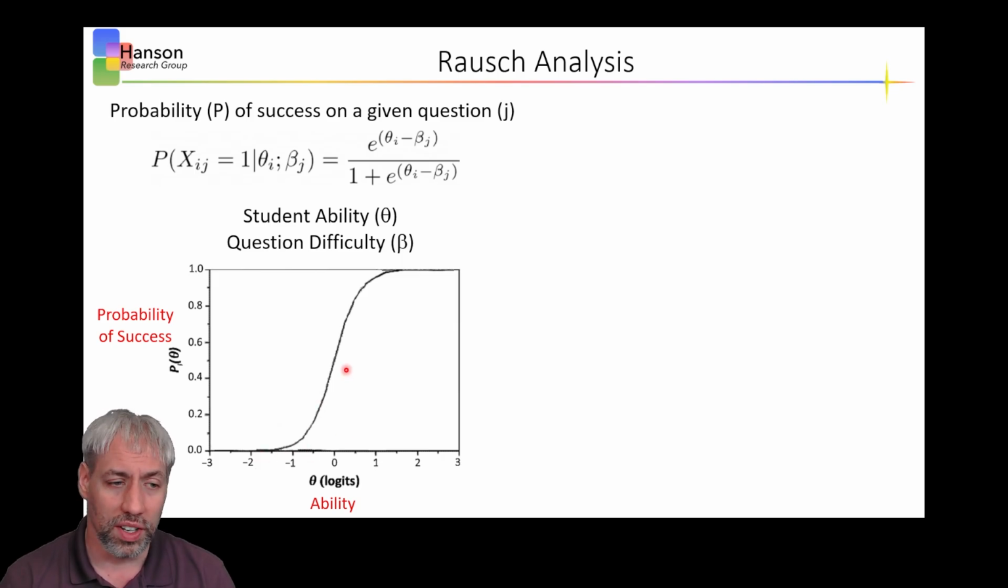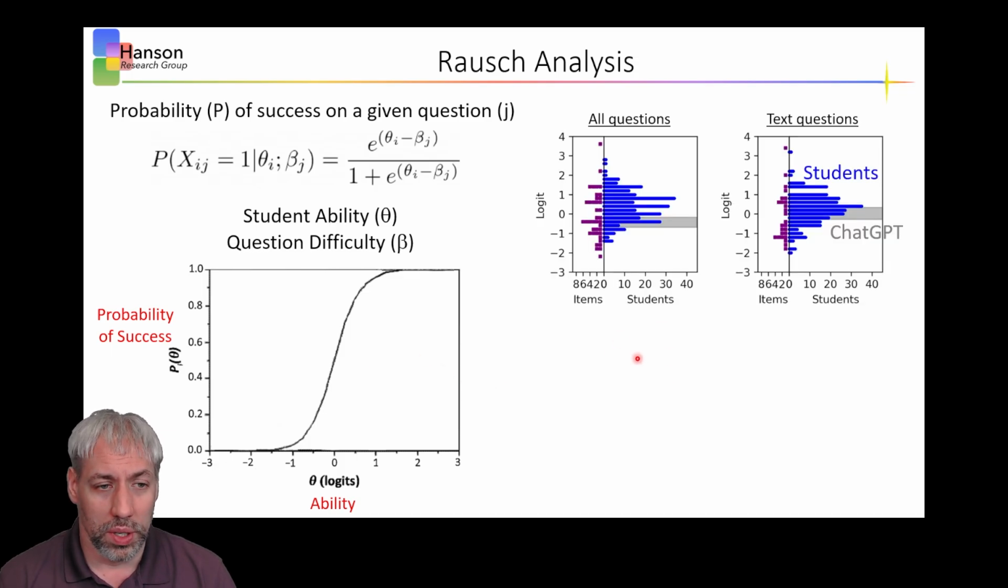You can do this fitting for every single question across the entirety of the exams. When you do this fitting, you get a graph of question difficulty versus student ability, something called a Wright plot. Again, we see here's the distribution of student abilities, and there's ChatGPT on the gray line on all questions. On the text-only questions, you can see ChatGPT does a little bit better relative to the student ability distribution.